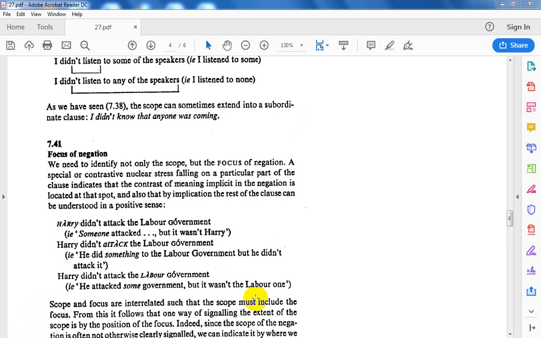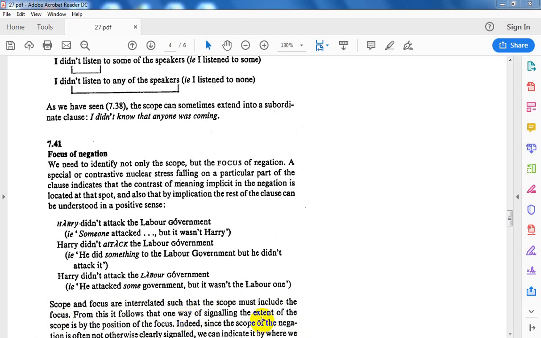Scope and focus are interrelated, such that the scope, please, must include the focus. The scope must include the focus. From this, it follows that one way of signaling the extent of the scope is by the position of the focus. So they are closely related.